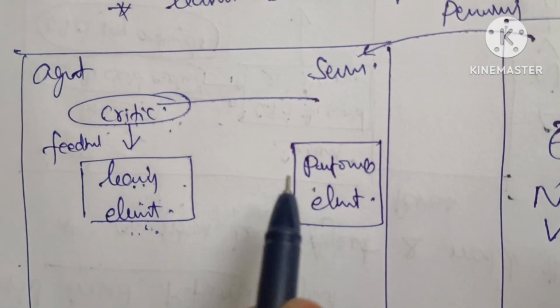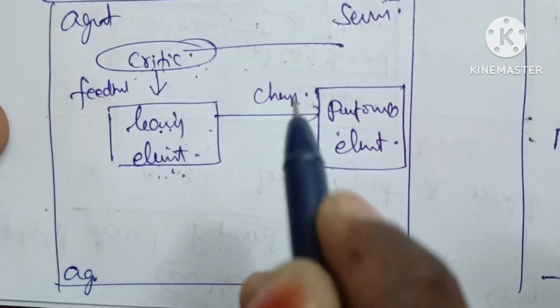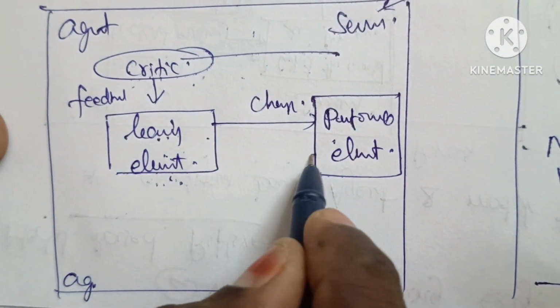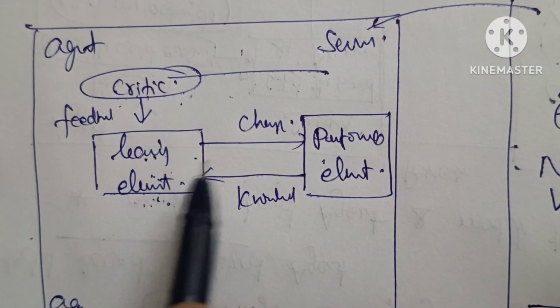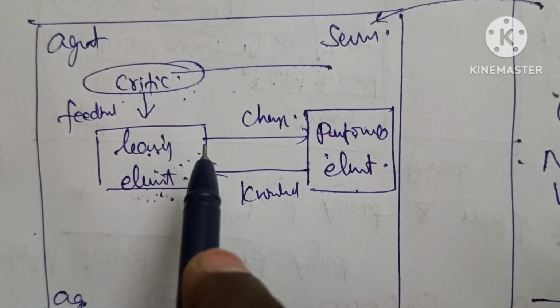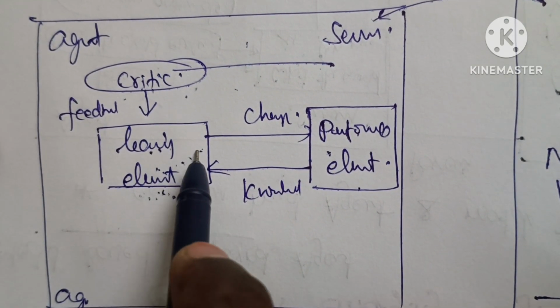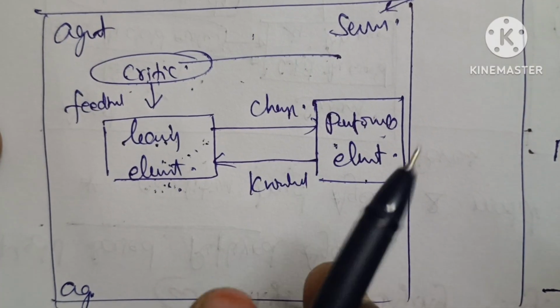So what is the performance? If there is any mistake, we will change that mistake. After that, how can it change? We get knowledge. So the learning element and performance element both interact by using changes from the learning element. After that, we get knowledge from the performance element.